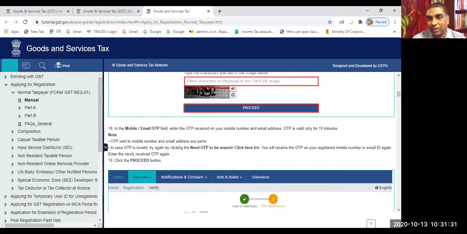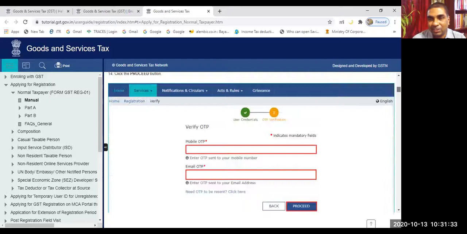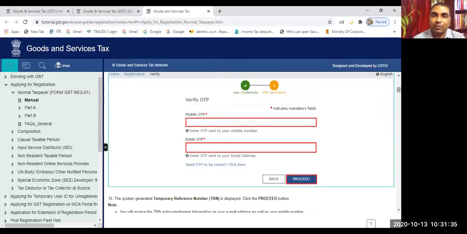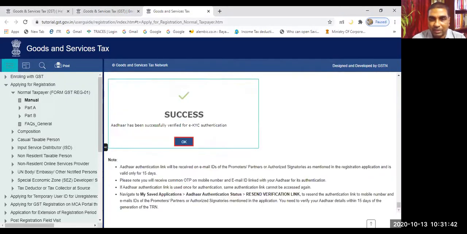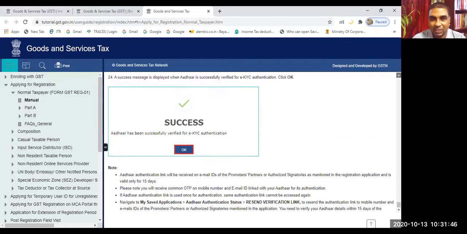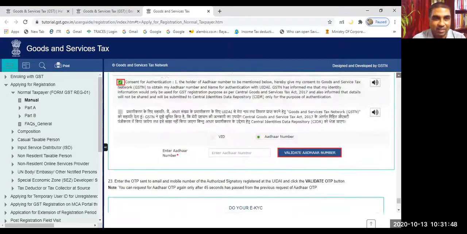In your project report, you have to take screenshots of all these steps. You'll be practically doing it on your own. You have to take screenshots and make a PowerPoint presentation so that you'll be able to do the presentation. Finally, when we submit it, you'll be getting this success button. This is how we can do it.